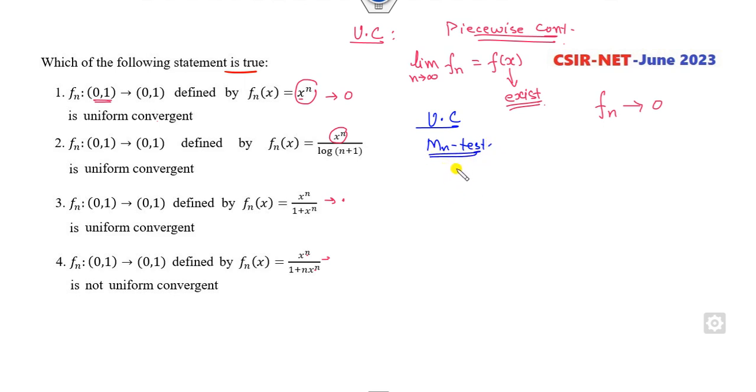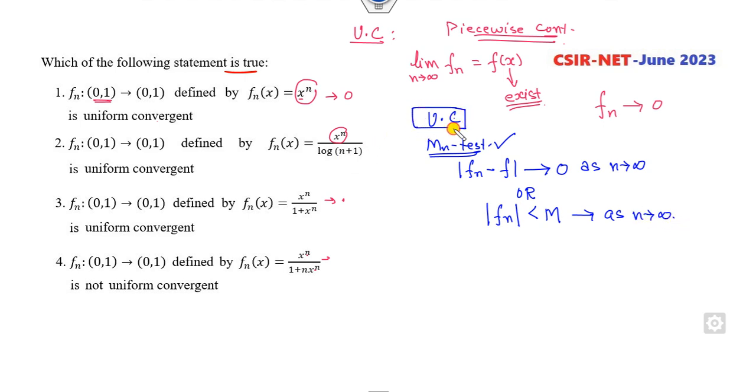What is the Mn test? If you find |fn minus f|, if it goes to 0 as n approaches infinity, then it is uniformly convergent. Or you can also see the equivalent meaning of that. If you start from the modulus value, if you prove that it is less than Mn as n approaches infinity, then it is uniformly convergent. Fine. Now look at the first option. fn is here. You can take any of the sequence from this side. I can simply take 1 as the upper end of the interval, so I can take 1 minus 1 over n.